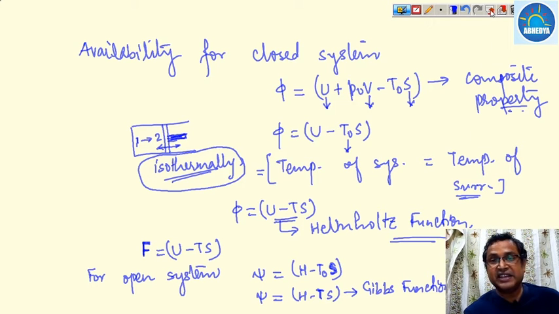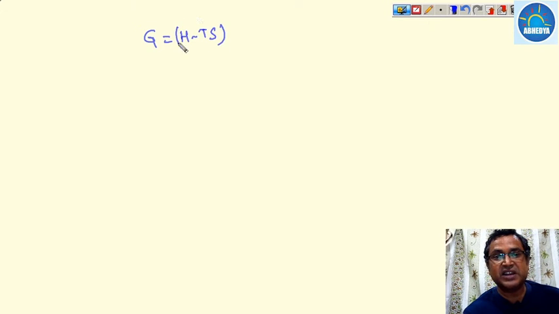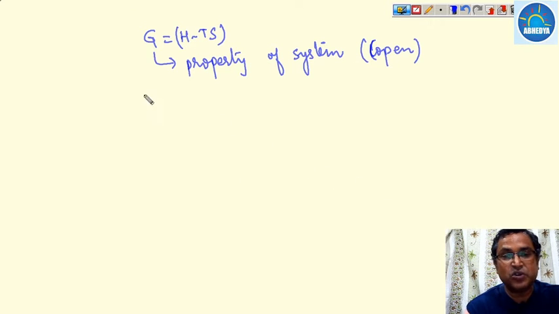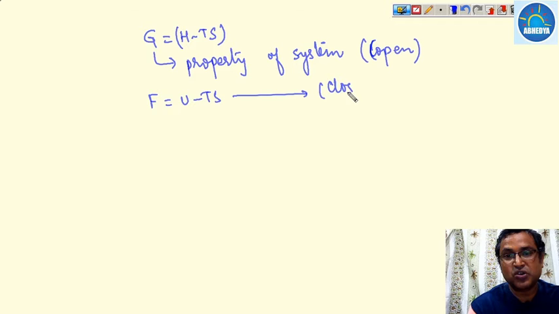Okay, and this Gibbs function will be written as capital G, which is nothing but H minus Ts. Now, H, T and s are all properties of the system, so the Gibbs function is also a property of the system. But this is for an open system, while the Helmholtz function F is equal to U minus Ts. This is also a property of the system, but this is for a closed system.